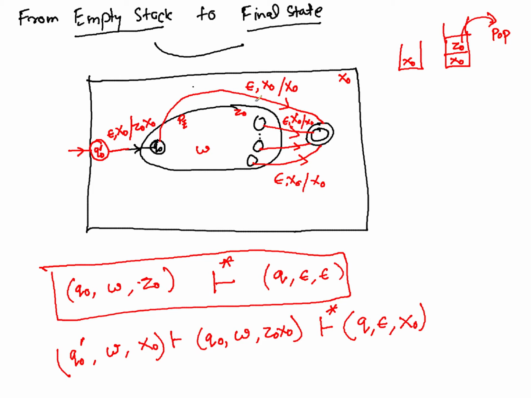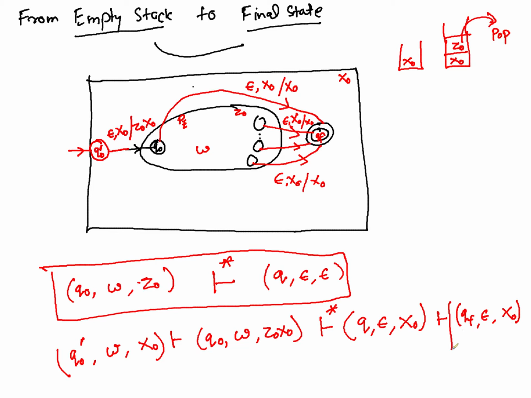So using the kind of transitions you have created here, now further you can go from this Q0 to this QF, whatever the state, from every state you have added a transition to the final state. So you will be able to go to QF, anyway your empty input is gone, and this X0 remains as it is.